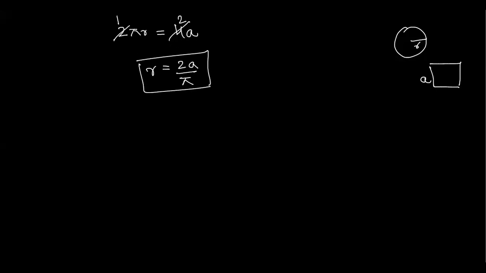Now if you want to calculate the area of the square, the area of a square with side A will be A square.